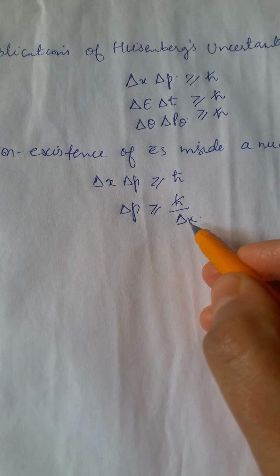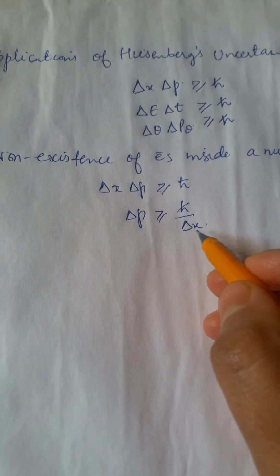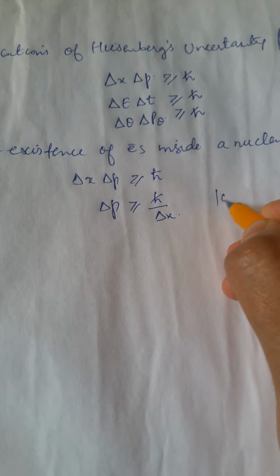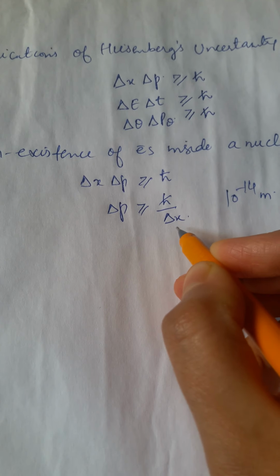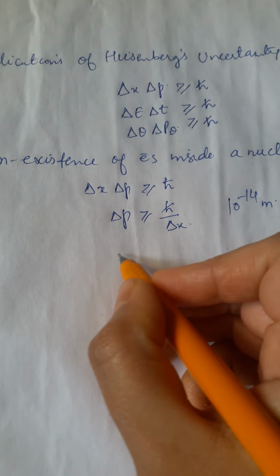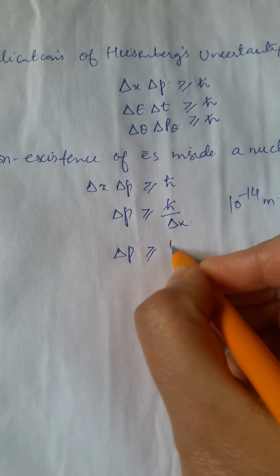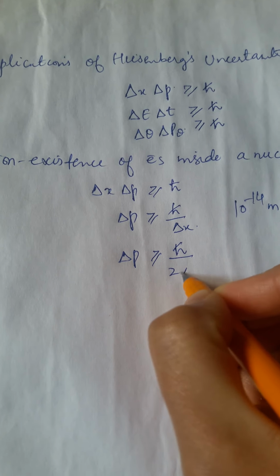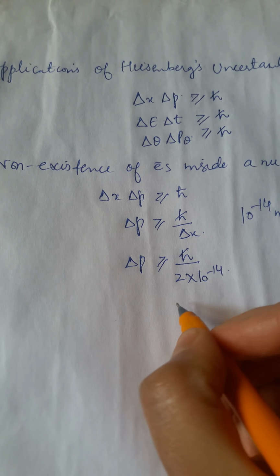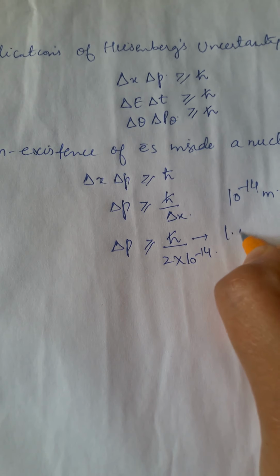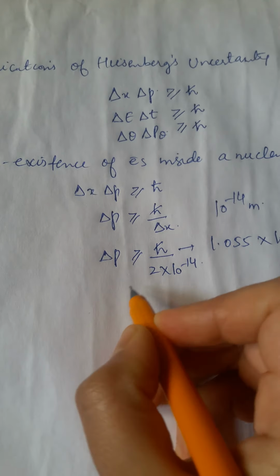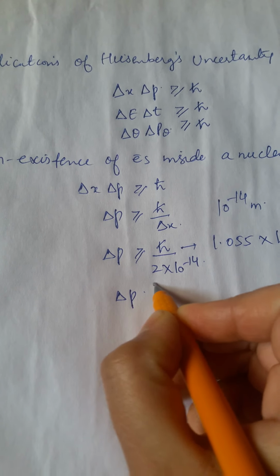So what should be the maximum value of delta x for an electron inside the nucleus? Of course, it should be the diameter of the nucleus. We know that the radius of the nucleus is of the order of 10 to the power minus 14 meter. Therefore, the maximum value of delta x is twice of this, that is the full stretch of the nuclear diameter. So delta p is greater than or equal to h cross divided by delta x, and for delta x I can write 2 into 10 to the power minus 14. Now, when I also give the value of h cross, which is 1.055 into 10 to the power minus 34 joule second, I get a certain value of momentum.